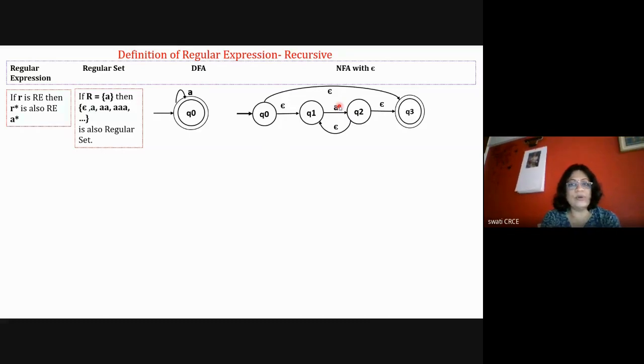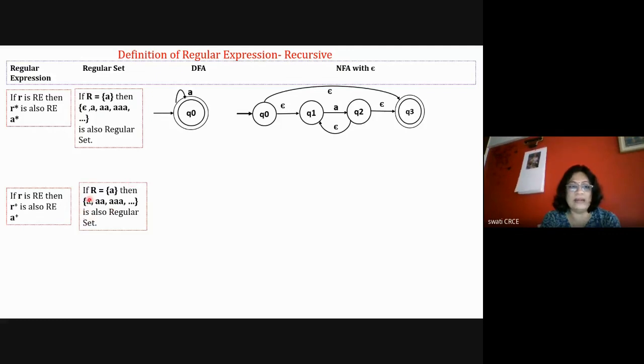Okay, so this was about A star or R star. For R plus, the definition is: if R is a regular expression, then R plus is also a regular expression. So if A is from sigma, A plus is a regular expression. I'll draw the diagram for A plus. Plus means at least once it should be there, so the state will contain at least one A. Epsilon is not there, and this is a regular set.